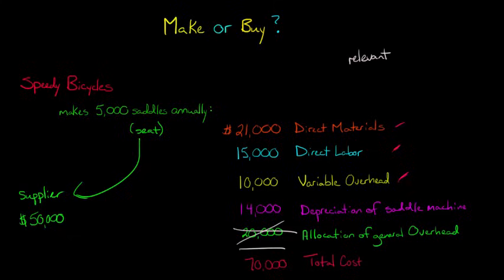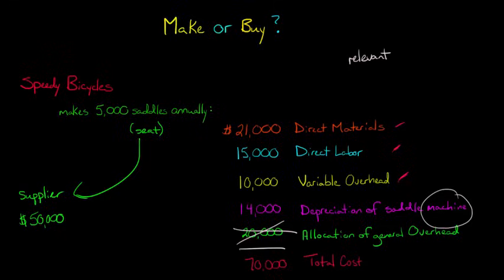And now with the depreciation of this saddle machine, since this machine is used specifically to make a saddle, then we just have to say, hey, look, this is a sunk cost, right? This depreciation is a sunk cost. That has to do with a past purchase, right? Now, if we think that, hey, maybe we could use this machine to manufacture something else if it's not being used to manufacture saddles, then okay, that value, right, that opportunity cost, that would be relevant.